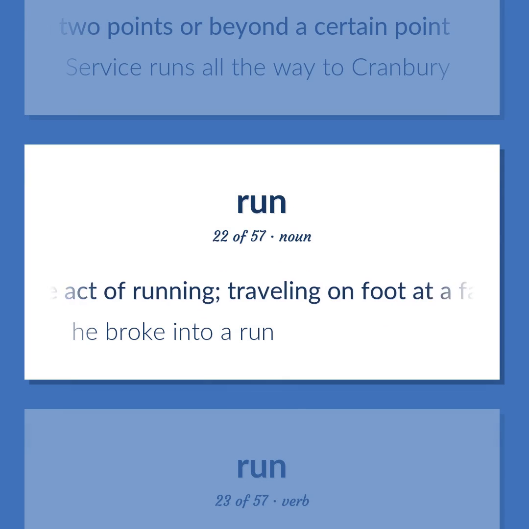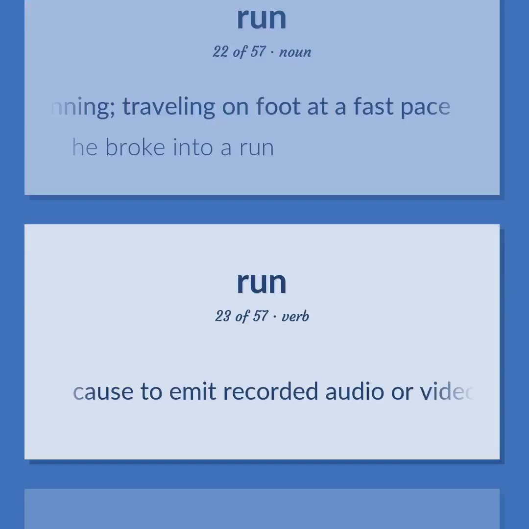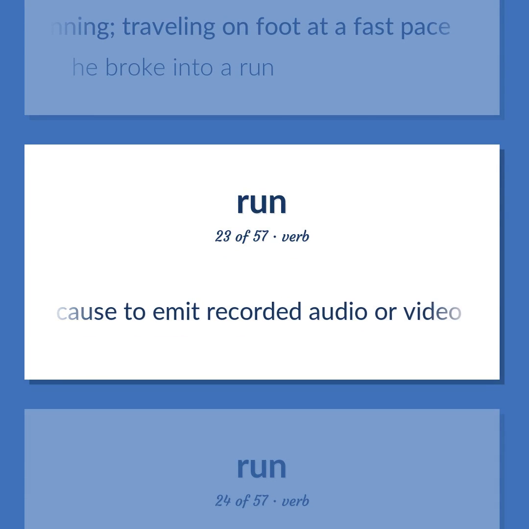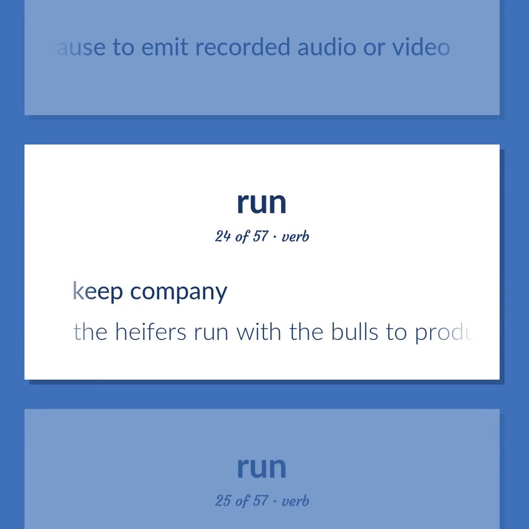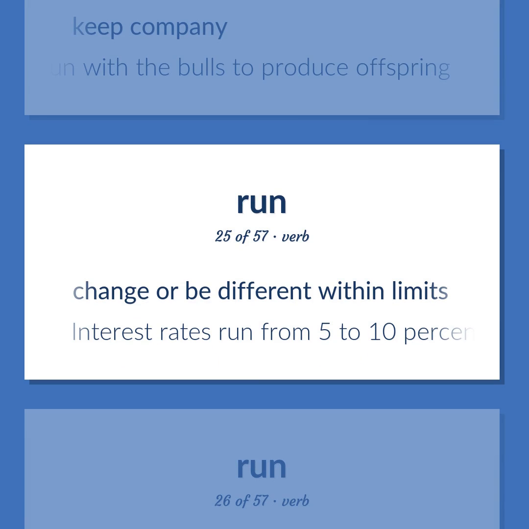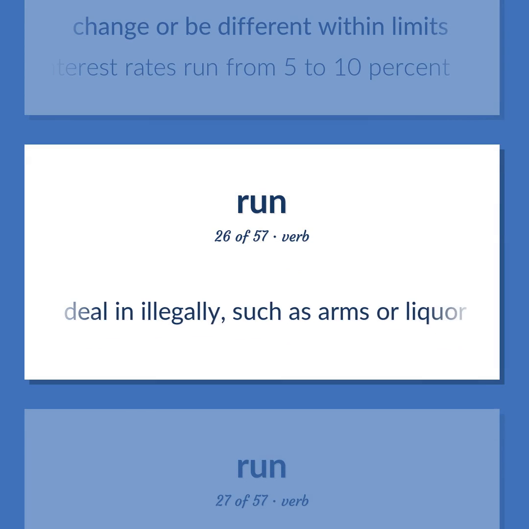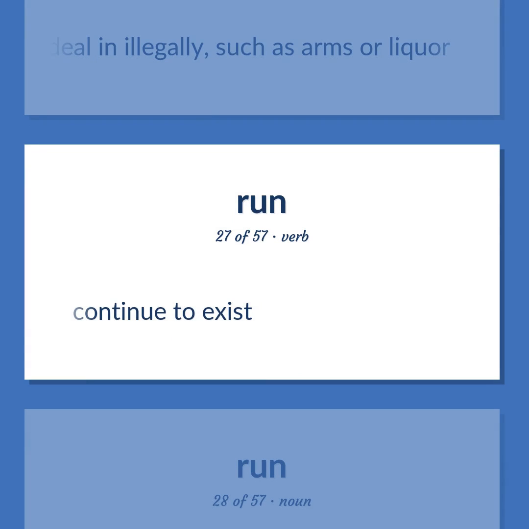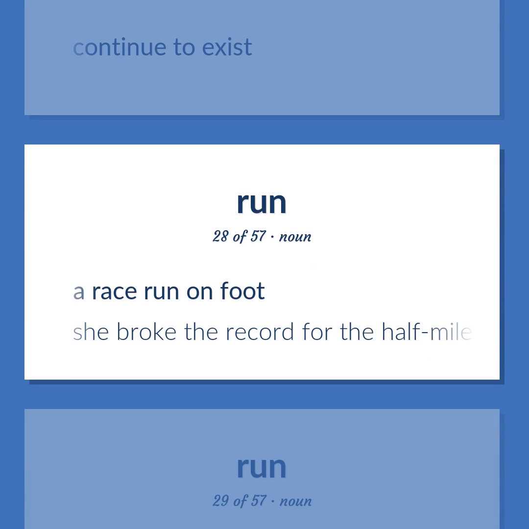The act of running, traveling on foot at a fast pace. He broke into a run. Cause to emit recorded audio or video. Keep company. The heifers run with the bulls to produce offspring. Change or be different within limits. Interest rates run from 5 to 10%. Deal in illegally, such as arms or liquor. Continue to exist. A race run on foot. She broke the record for the half-mile run.